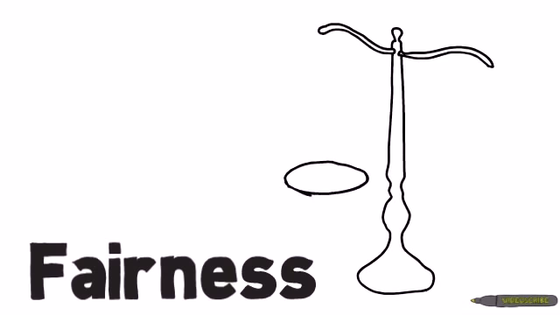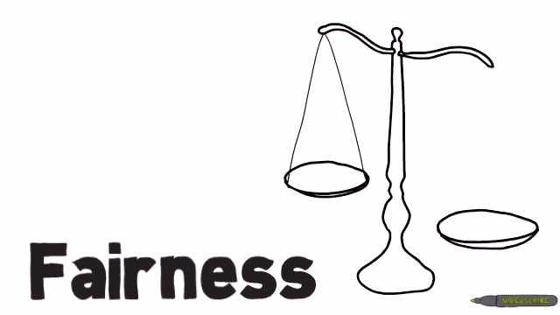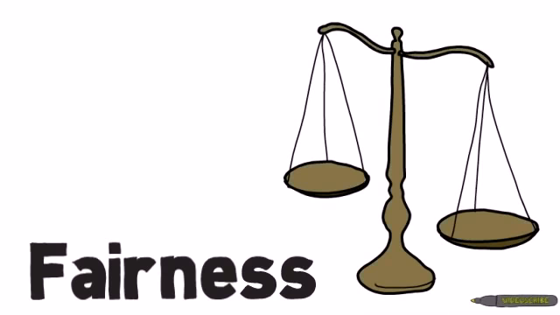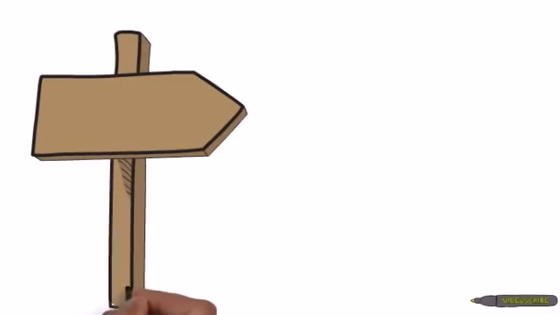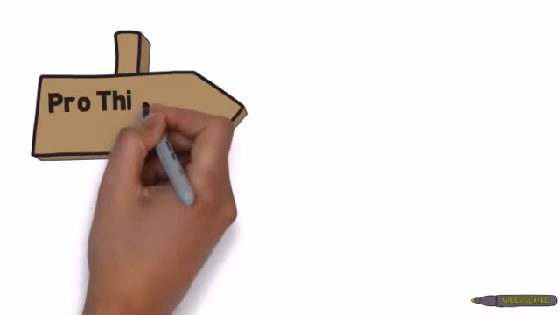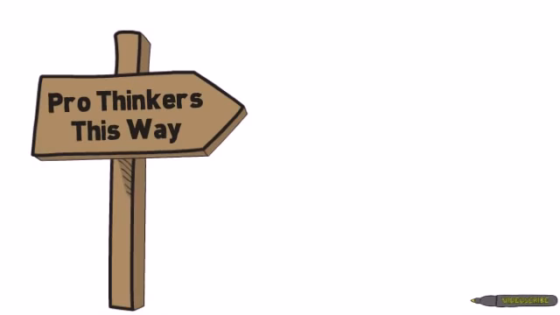Fairness means that the argument is balanced and free from bias. It pushes us to be impartial and even-handed toward other positions. When an argument is objective, there is fairness. There are more intellectual standards, but if you use these 9 to assess thinking, then you're on your way to thinking like a pro.